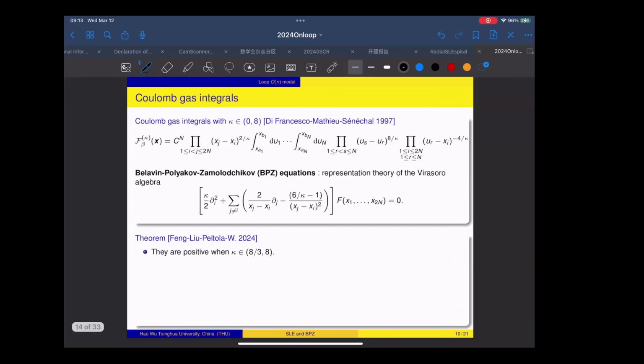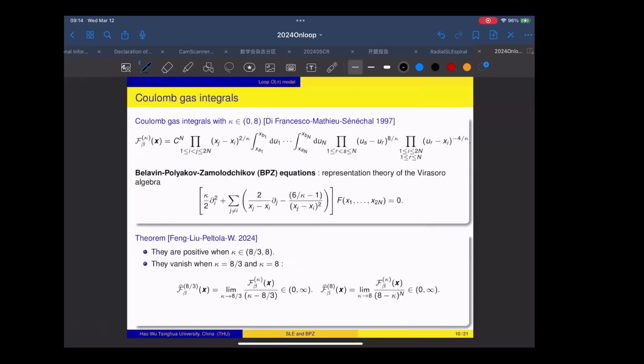Okay, so then let us come back to a few properties of this Coulomb gas integral. First, when we choose this integrand branch, we already say that we hope this function is positive after we do the integration. And then the question is whether it is indeed positive or not. And the answer is that it depends on the parameter. So when kappa is between 4/3 and 8, this integral is indeed positive. And when kappa hits these two terminal values, 4/3 and 8, this function is 0.